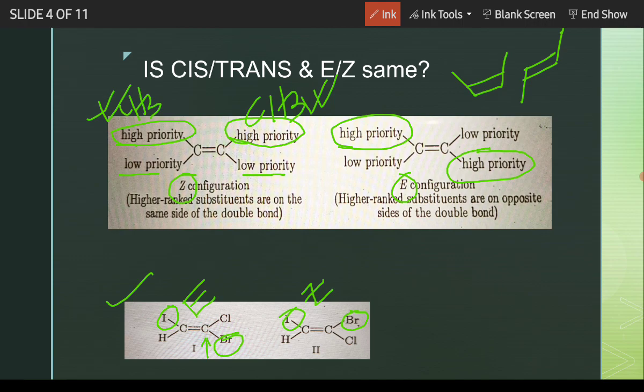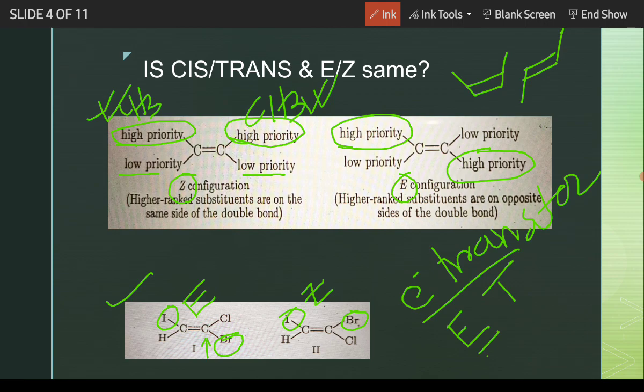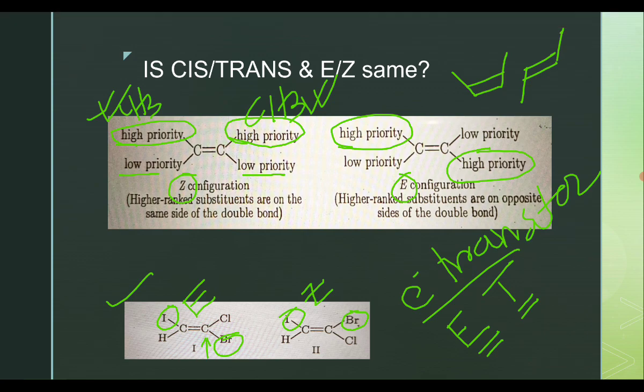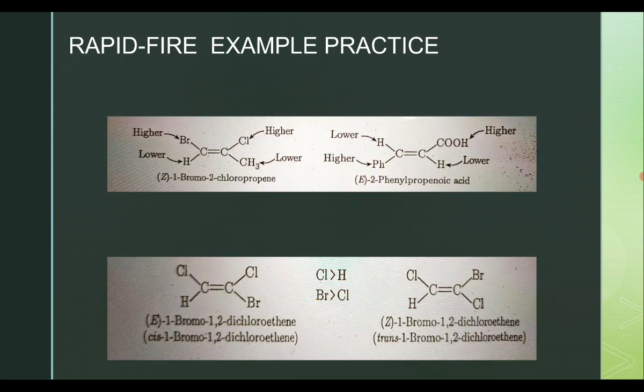You can keep it in mind this way: we saw electron transfer in our biology, and this term is quite well known. Electron transfer means E for electron, T for transfer. So E nomenclature is similar to T for trans nomenclature. So trans and E are quite similar, and cis and Z will also be similar. Thus you can keep it in memory.